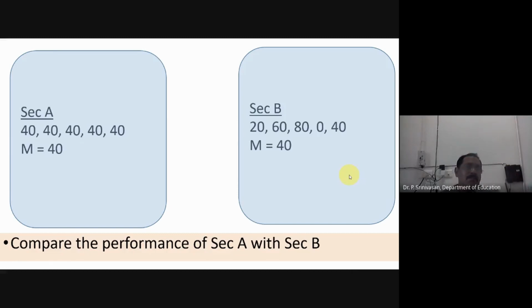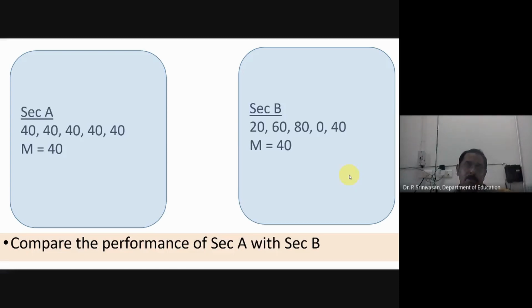So we need other statistics. What are the other statistics to explain this performance? The other statistics are measures of dispersion. What we are discussing today: range, quartile deviation, average deviation, and standard deviation. Those are the statistics which tell about the dispersion.